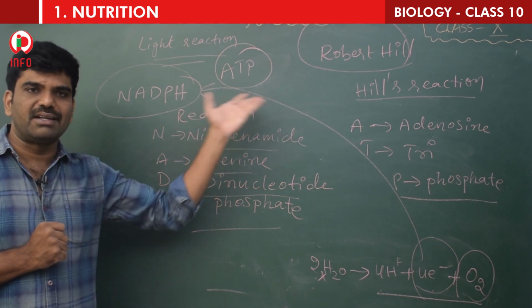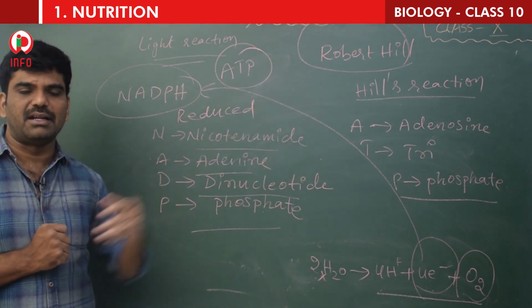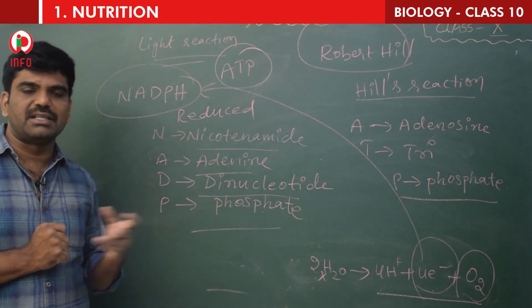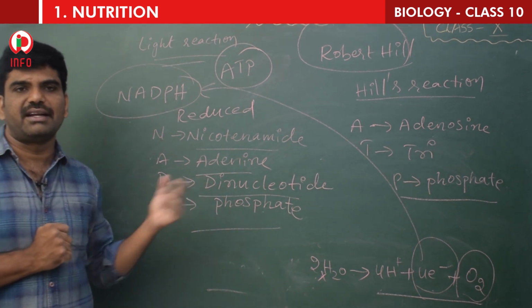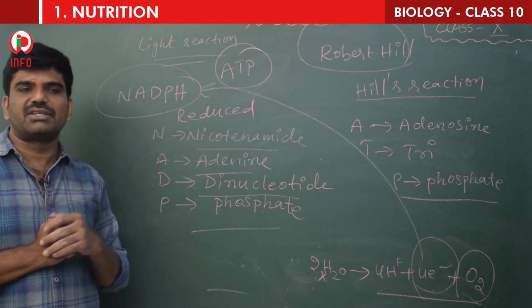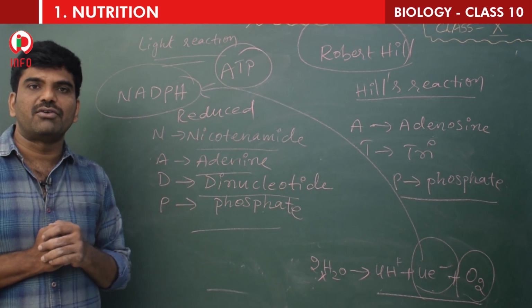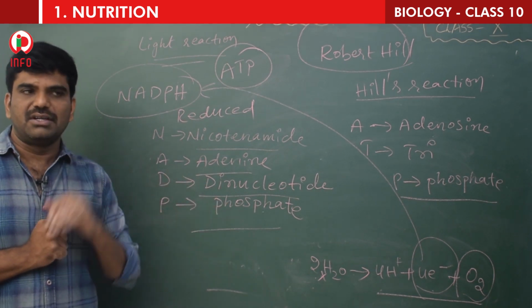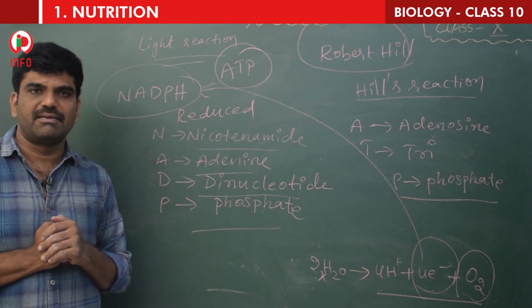This whole sequence of events was discovered by Robert Hill. That is why it is called Hill's reaction, and it takes place in the presence of light. That is called light reaction or light dependent reaction. You can name another one, photochemical phase. Photo means light, photochemical phase. So this is light reaction, children. Okay.